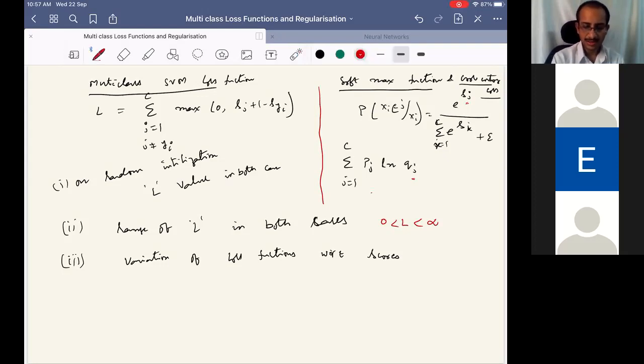If we have C classes, the corresponding probability can be from 0 to 1 anyway. What is the maximum value of this cross entropy loss? This can go even up to, say, for example,